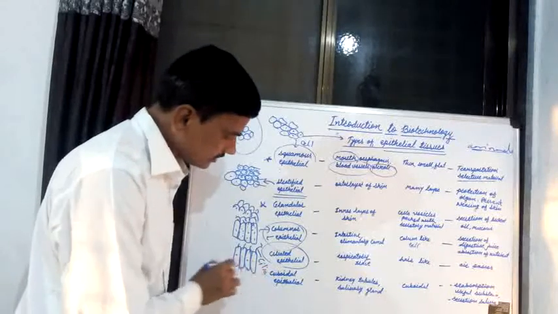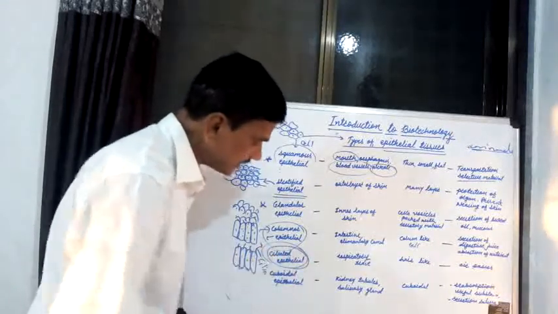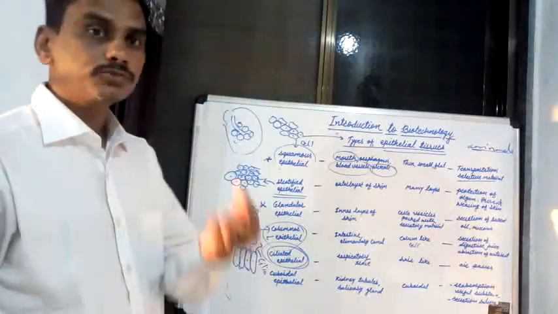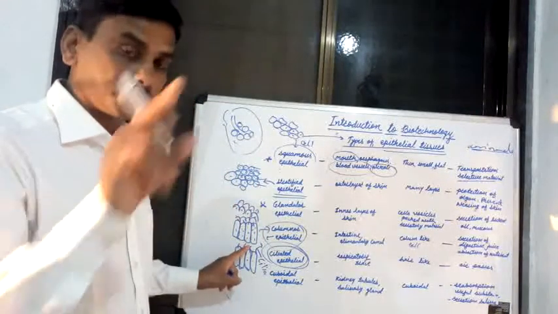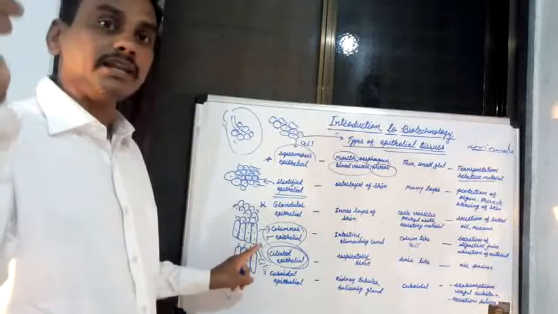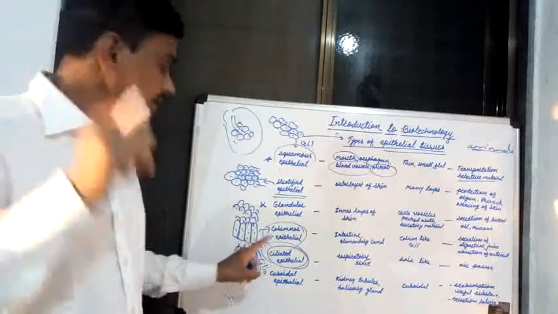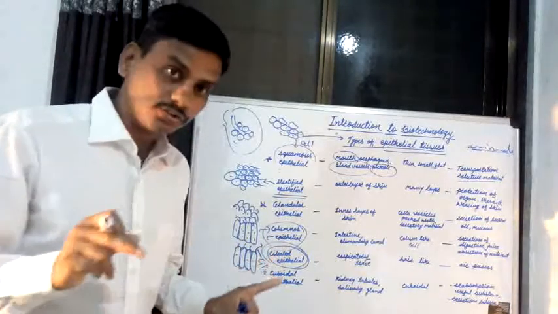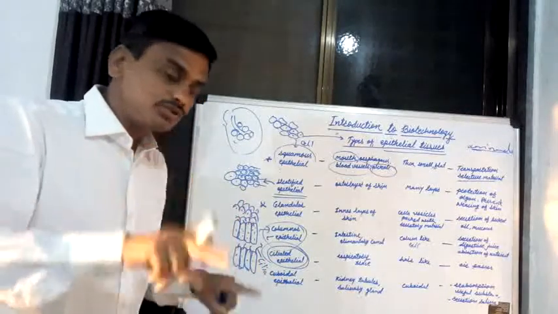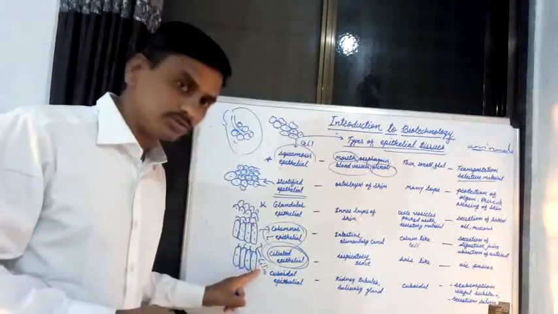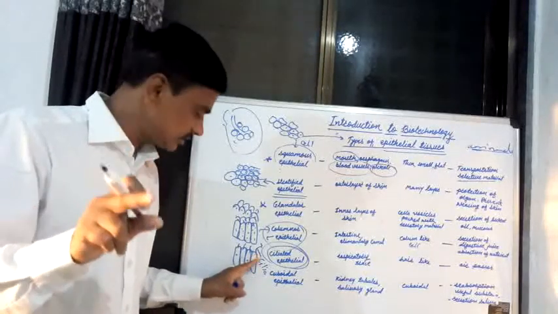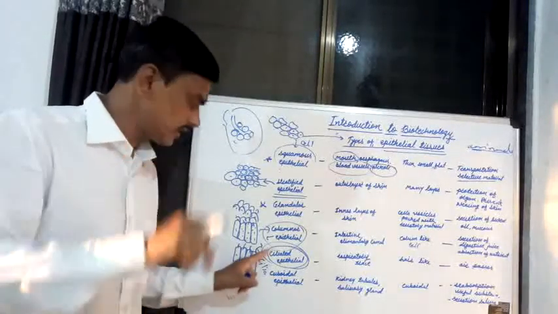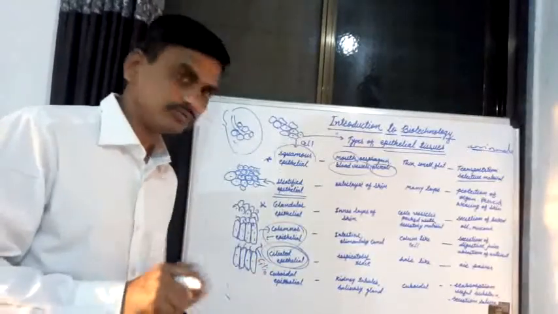That's why this tissue is known as ciliated epithelial tissue.